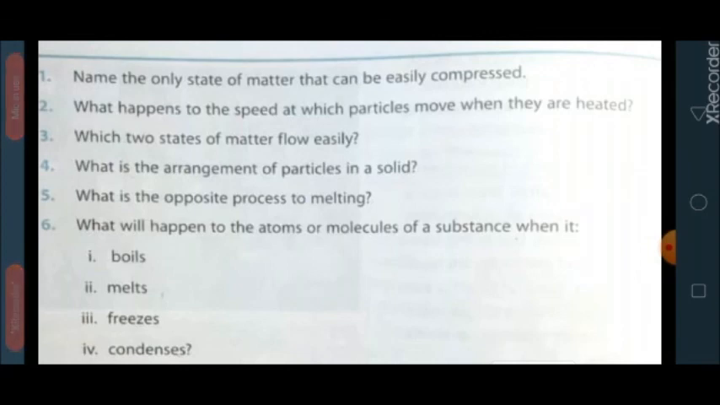Question number 6. What will happen to the atoms or molecules of a substance when it boils, melts, freezes or condenses? So its answer is speed and energy of atom or molecules will increase if a substance boils or melts, whereas speed and energy of atom or molecule will decrease if a substance freezes or condenses.